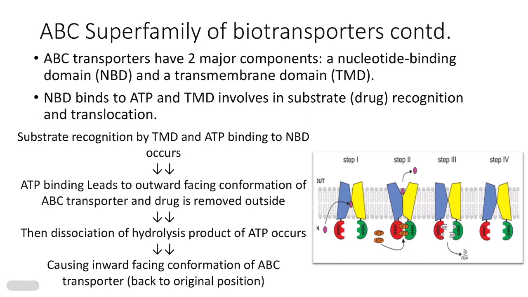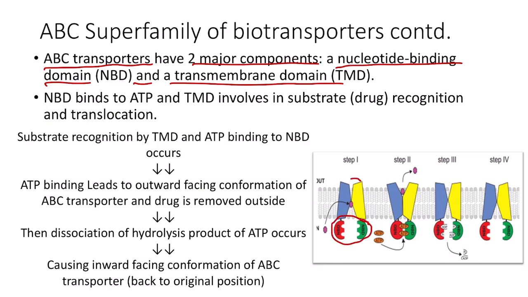Now continuing with that, in ABC transporters we have two major components. First is a nucleotide binding domain, and then we have a transmembrane domain. Here you can see the nucleotide binding domain, and then the transmembrane domain. The nucleotide binding domain binds to ATP, and the transmembrane domain is involved in substrate, that is drug, recognition and finally the translocation process. Here you can see the drug molecule.